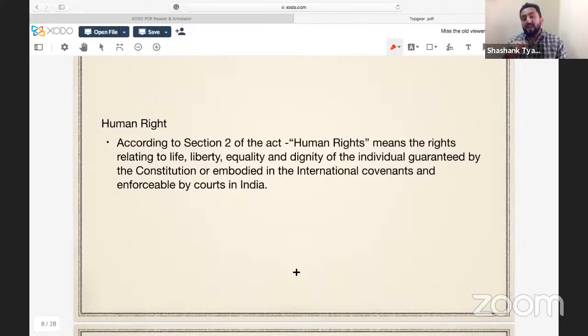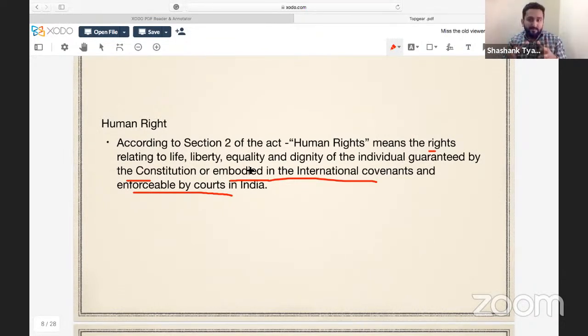Under Section 2 of the Act, human rights has been defined as the rights relating to life, liberty, equality, and dignity of the individual guaranteed by the Constitution, or embodied in the international covenants and enforceable by the courts of India. So those covenants, means those rules which give certain definition to human rights, can also be considered as human right by NHRC. So what point you got?